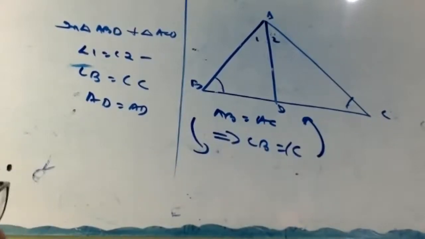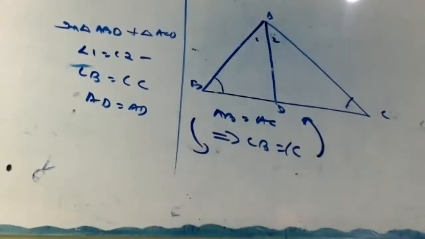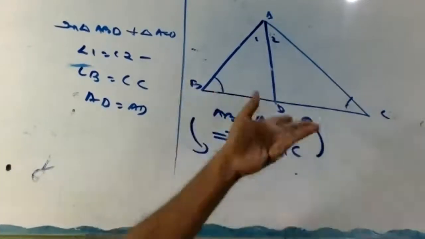There is a construction. Draw AD, the bisector of angle A. So that means angle 1 and angle 2 are equal. Then in triangles ADB and ADC, angle 1 equal to angle 2 by construction. B equal to C, given. AD common. Therefore, triangles ADB and ADC are congruent by AAS. Hence, AB equal to AC.